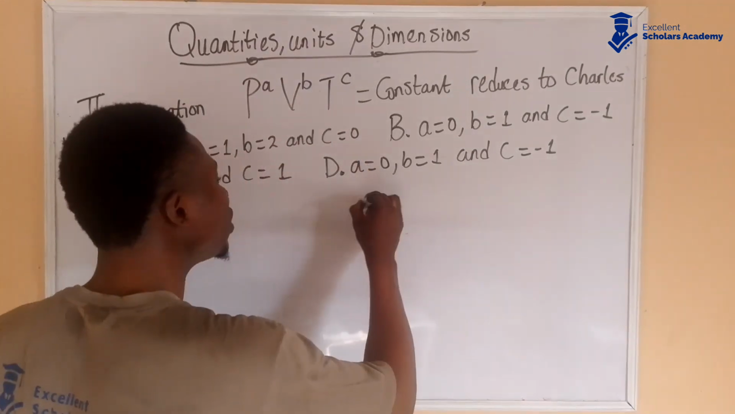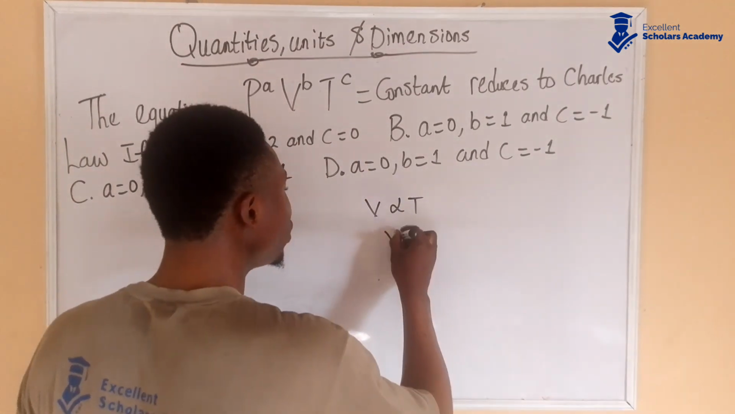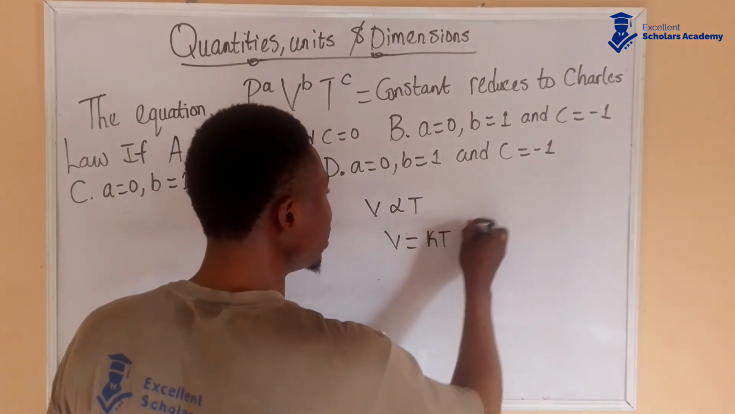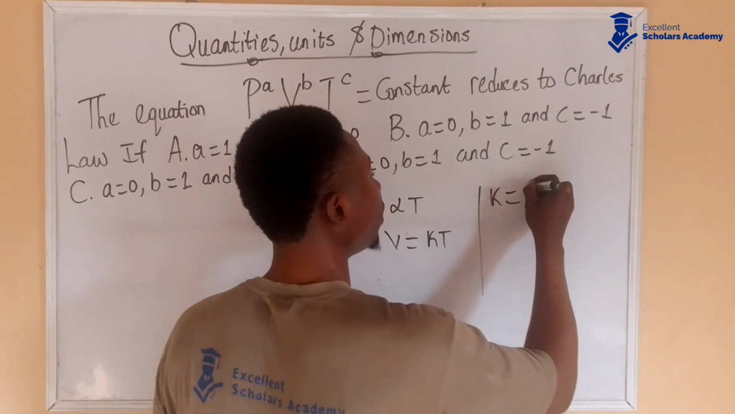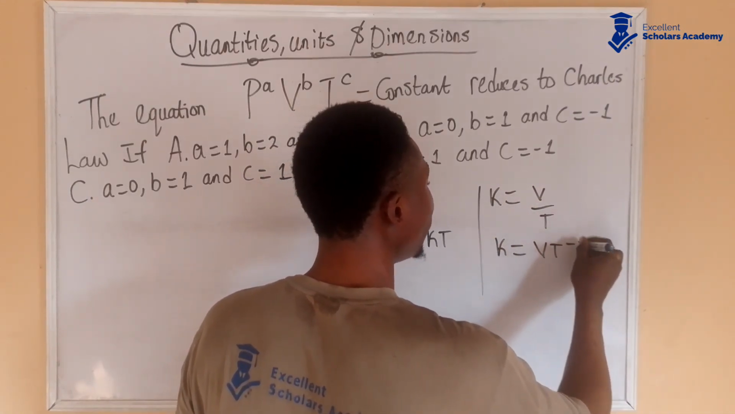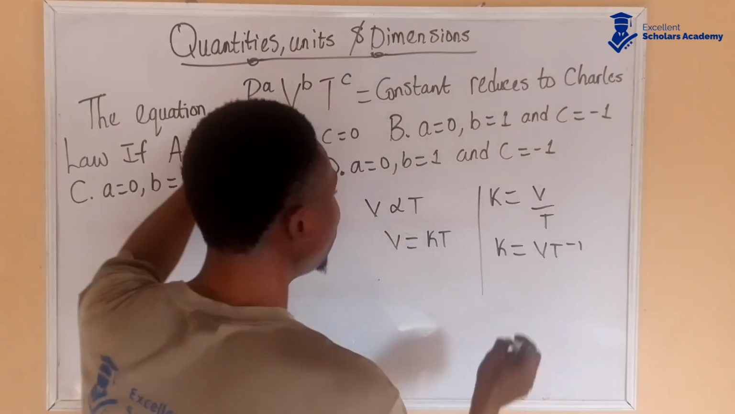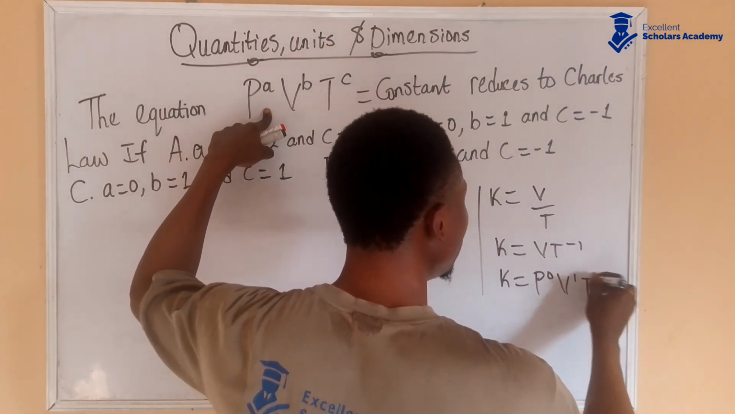Now, Charles' law states that the volume of a given mass of a gas is directly proportional to the temperature. Introducing the constant, you have V equals KT, and then K becomes V over T, which you can also write as V T to the power of minus 1. Now, there's a P here, so I can manipulate this to be K equals P to the power of 0, V to the power of 1, T to the power of minus 1.